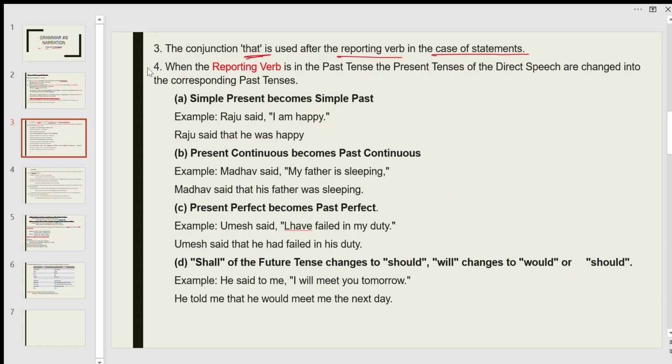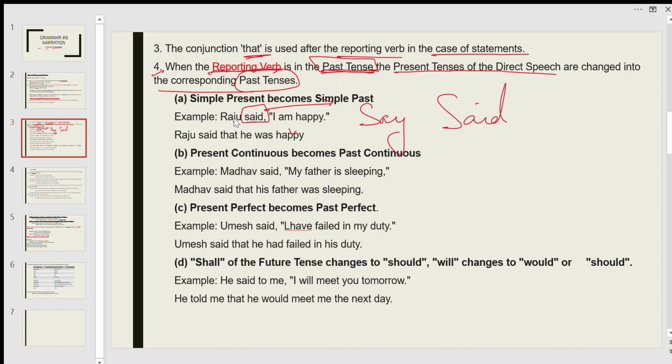Rule number 4, when the reporting verb is in the past tense, the present tenses of the direct speech are converted into the corresponding past tenses. So when you see a sentence in which the reporting verb is in past tense, for example, said, this is the reporting verb and it is past tense. Why is it past tense? Say is present and said is past. So this condition is satisfied here. The reporting verb is in past tense.